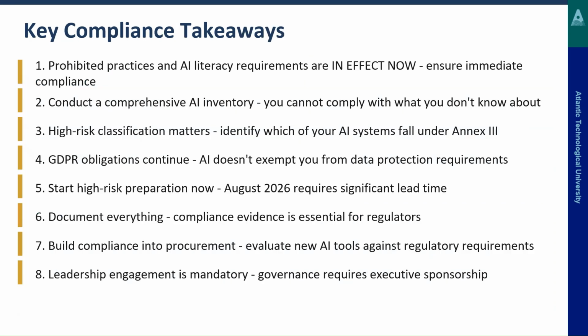So the key takeaways: prohibited practices and AI literacy requirements are in effect now, so ensure immediate compliance, and that's something that you need to do straight away. Conduct a comprehensive AI inventory. You can't comply with what you don't know about, so you need to know about everything. High risk classification matters, so identify which of your systems fall under Annex 3 within the AI Act. And then of course GDPR obligations will also continue, so having AI doesn't exempt you from data protection requirements.